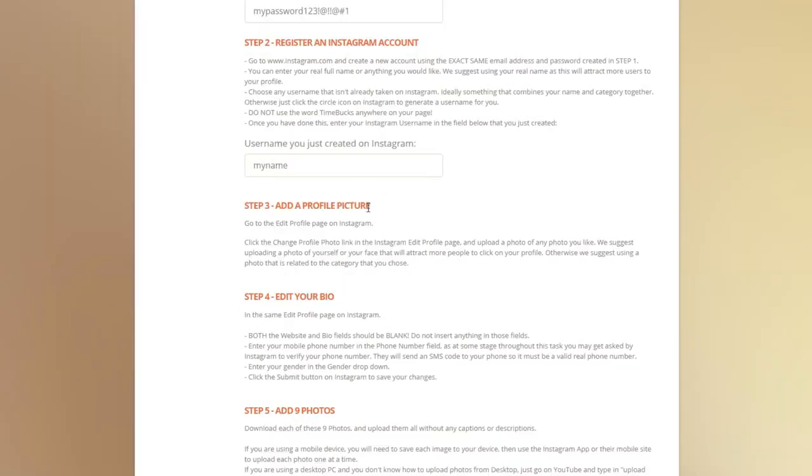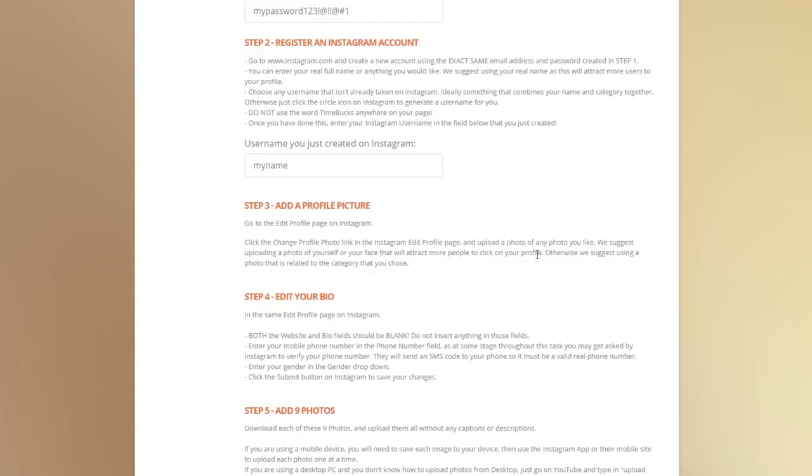The next step is to add a profile picture. So once you're in Instagram, go to the edit profile page on Instagram, or you could just click on the blank profile picture and it'll ask you to upload a photo. Upload any photo you'd like. Now, we suggest uploading a photo of yourself or your face that will attract more people to click on your profile.